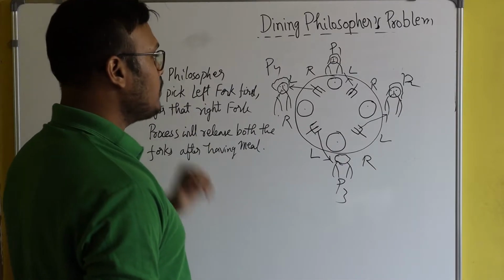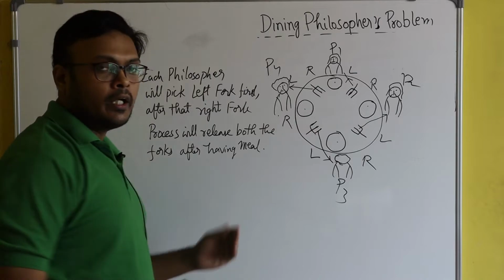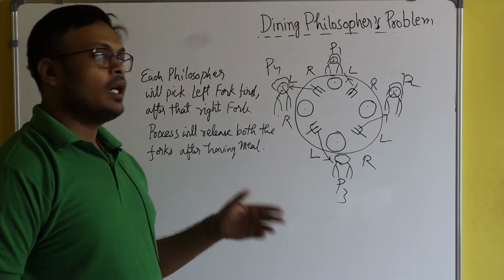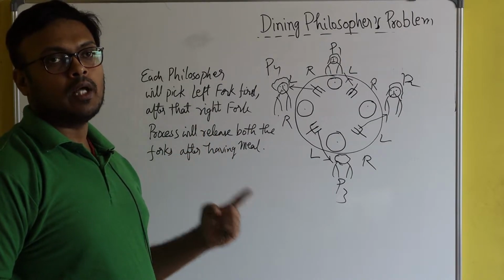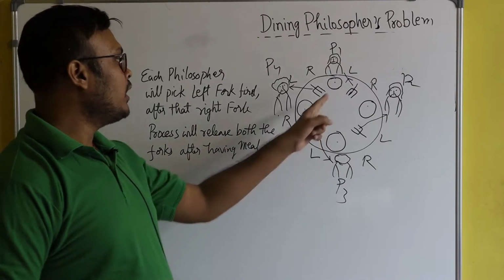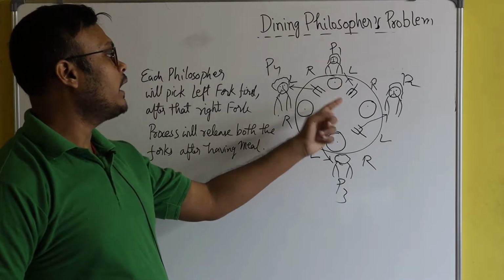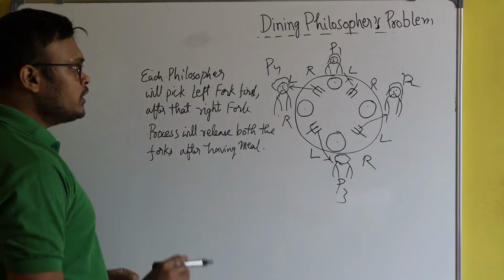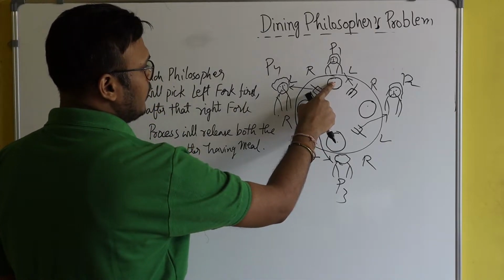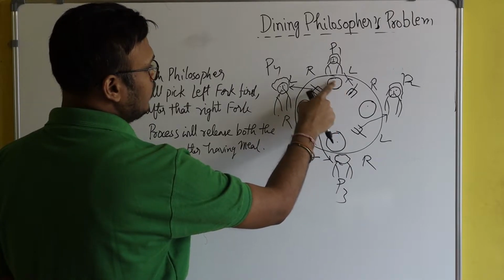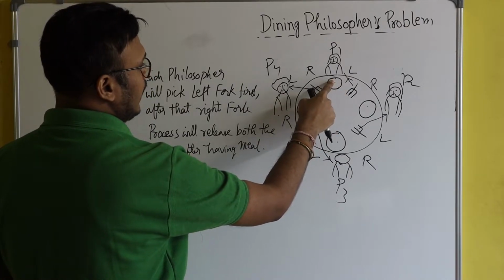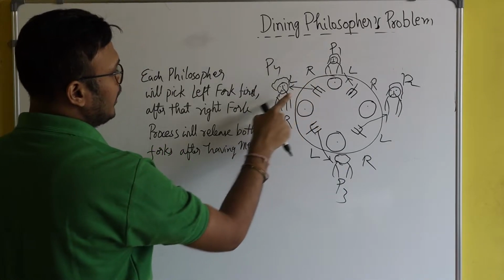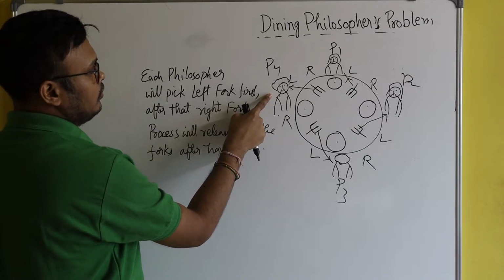So what is the problem? The problem is that in order to have the lunch, in order to complete the dinner, a philosopher should have two forks. But here you see all the philosophers have taken only one fork. When philosopher 1 took the first fork, the left fork, and then tried to take the right fork, the right fork was already occupied by philosopher P4.